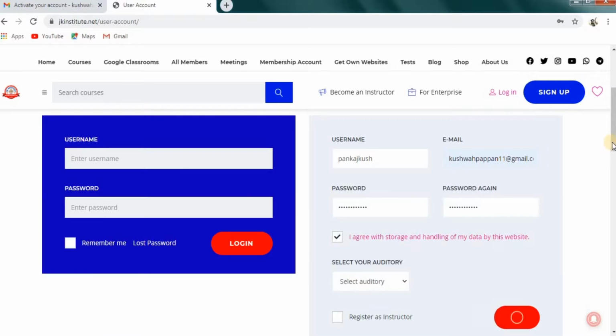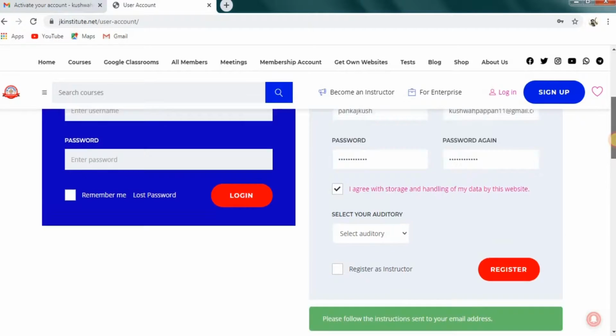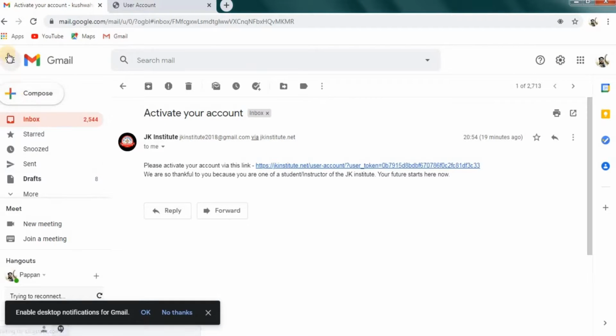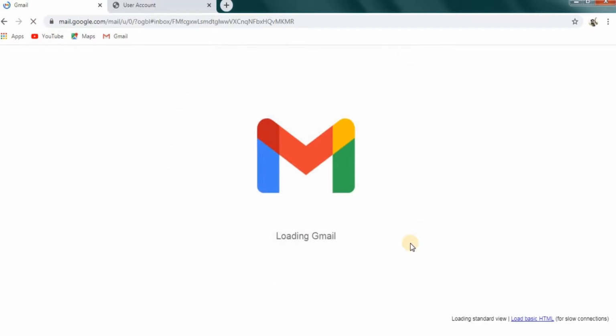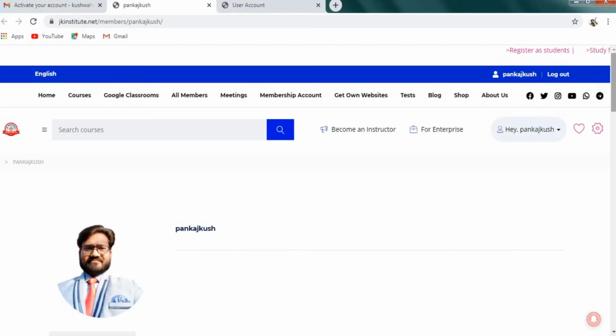Let me click on it. Now you are looking at this: please follow the instructions sent to your email address. Now go to your email and click on the activation link to activate your account. Go to your email ID and check there. Did you get an email from the JK Institute to activate your account? So I got this link. Let me click on this and activate the account. So I have activated my account.